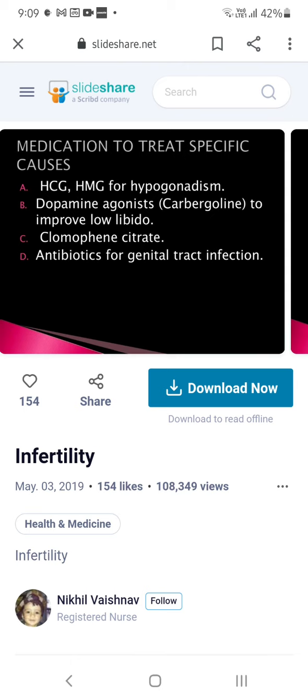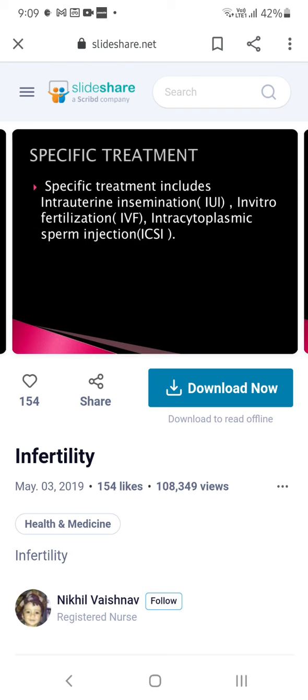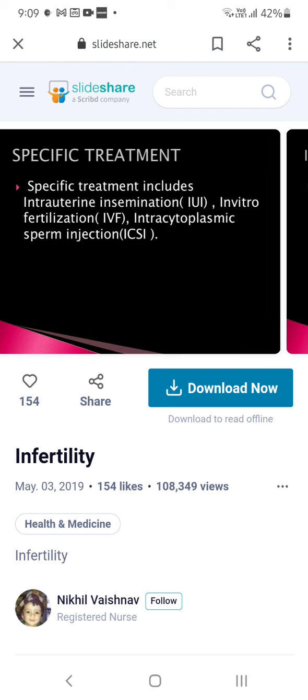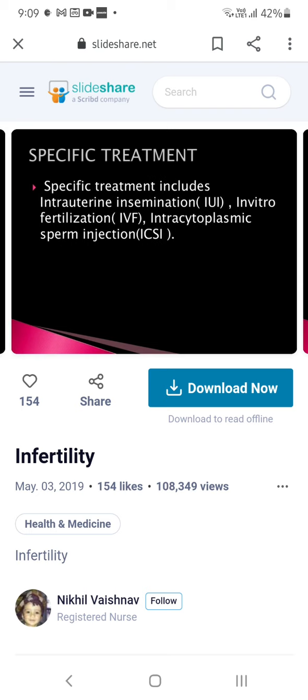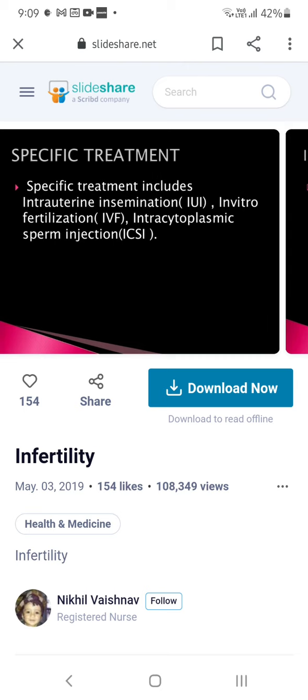So clomiphene citrate can be given. Antibiotics for genital tract infections, if there are any. So specific treatments include intrauterine insemination, in vitro fertilization, intracytoplasmic sperm injection. So these can be given as treatments.